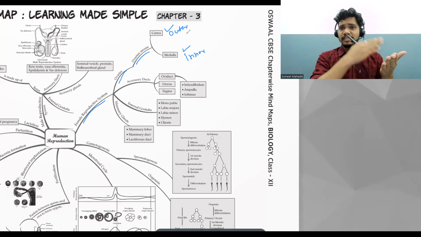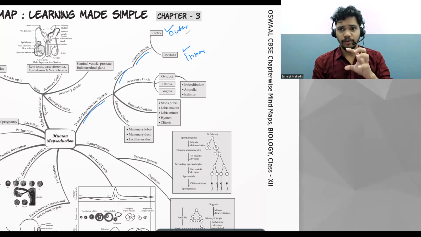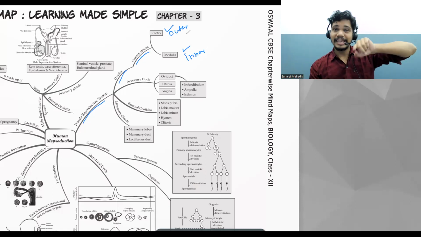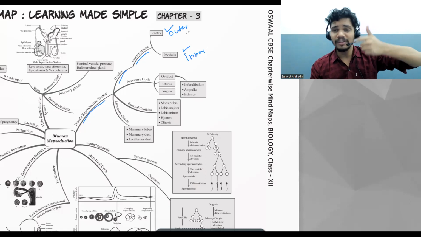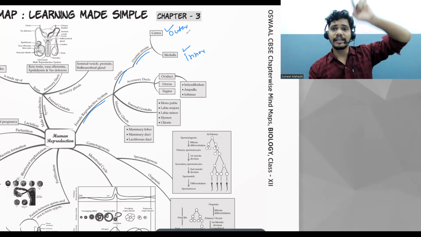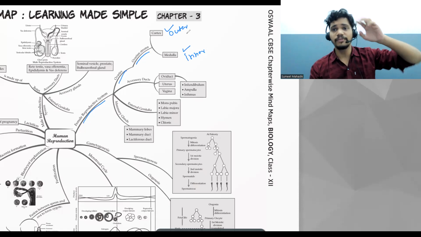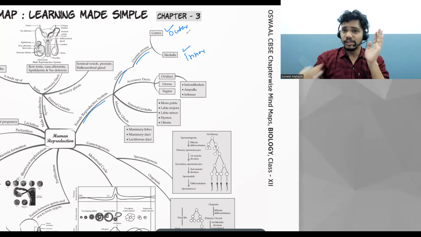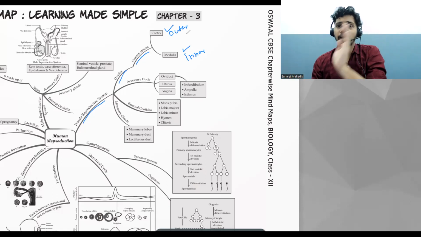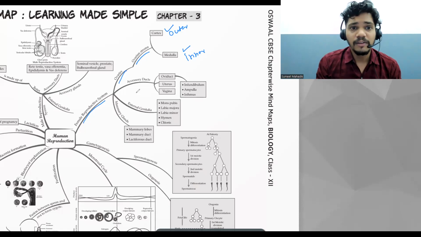Primary, secondary, tertiary, then the Graafian follicle is there, then the antrum is there, then with the help of which hormones? If the FSH and LH, follicle stimulating hormone and luteinizing hormone, are at peak level on the graph, definitely under that secretion, the ovum, the egg will be coming out. This point is clear.